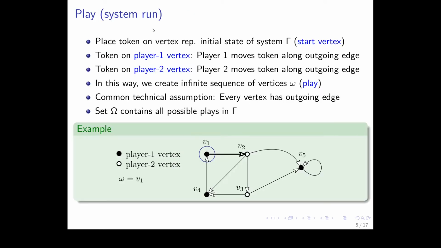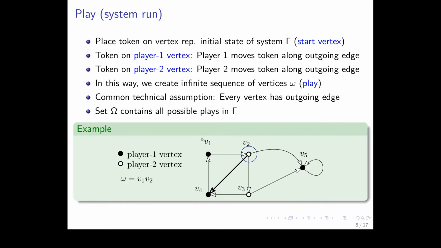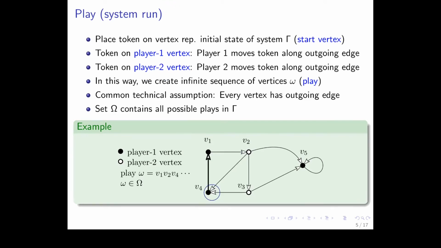Okay, system runs. So how do we model system runs? First of all, we place a token on the vertex which represents the initial state of the system. In the example, it's v1. This vertex we call the start vertex. Then, if the token is on a player 1 vertex, player 1 moves the token along one of the outgoing edges. So in this case, he can only move the token to v2. And now, if the token is on a player 2 vertex, so this is for games, player 2 moves the token along one of the outgoing edges. And here he decides to move the token to v4. In this way, we create an infinite sequence of vertices, little omega, which we call a play.